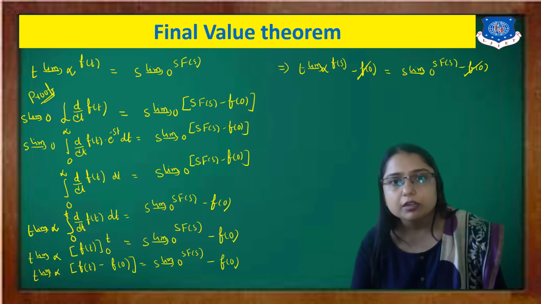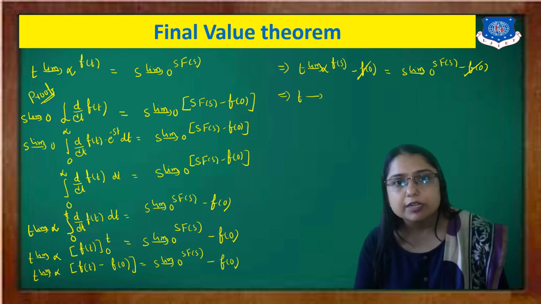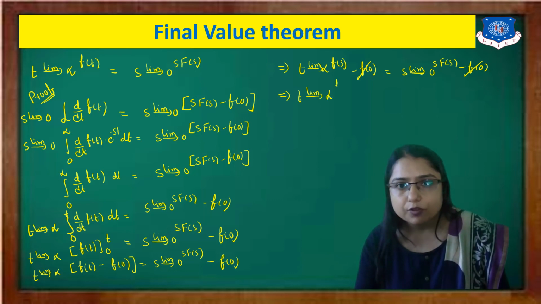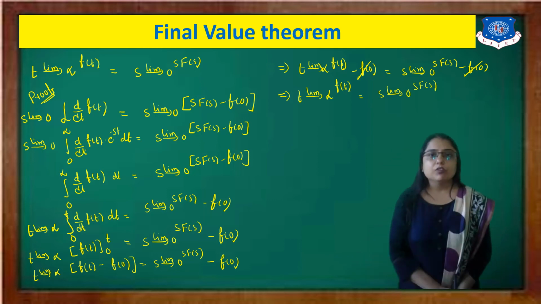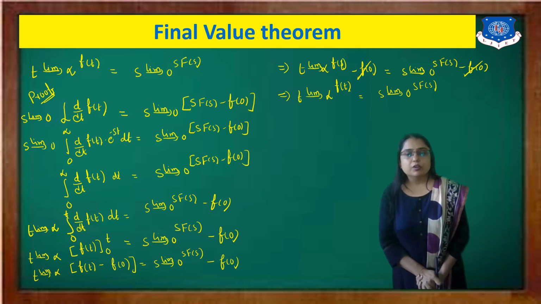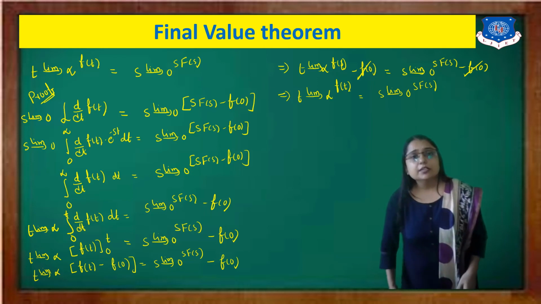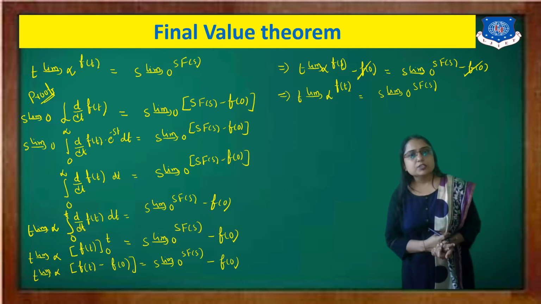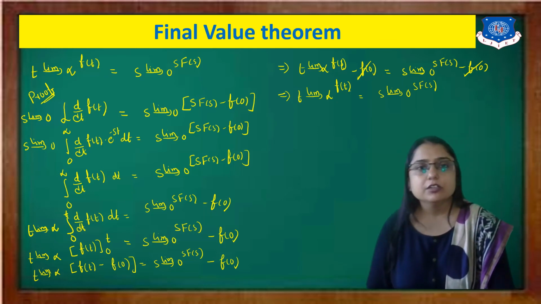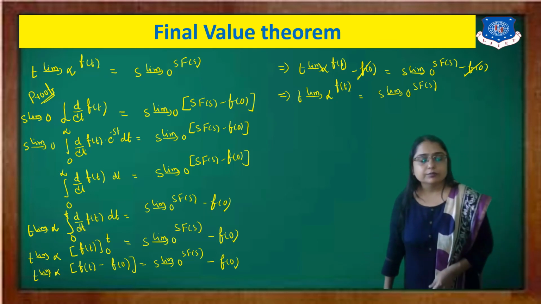So the remaining is the limit as t tends to infinity of f of t, equals the limit as s tends to 0 of s into F of s. Actually, that is what we wanted to prove. So this is the proof of the final value theorem. Alright. So whether it is the initial or final value theorem, you have to start with the Laplace of differentiation function. I hope these two theorems are clear.